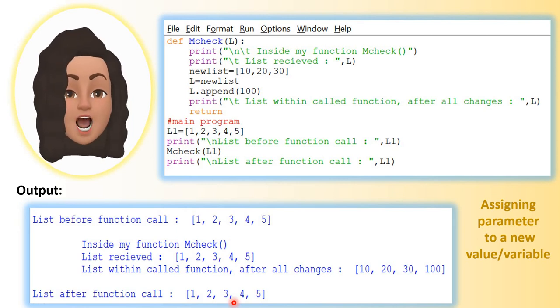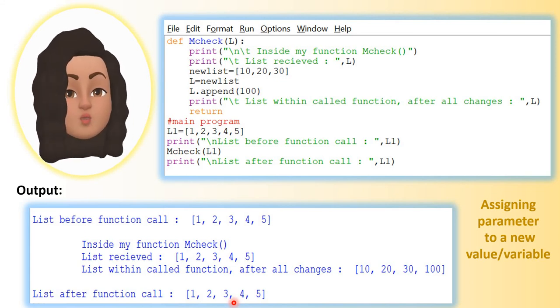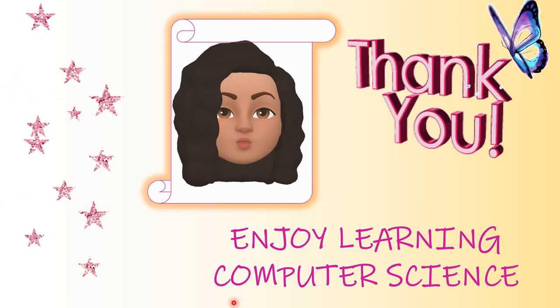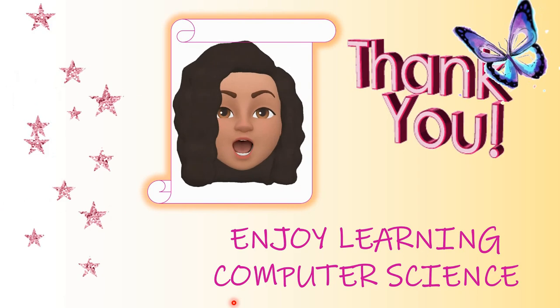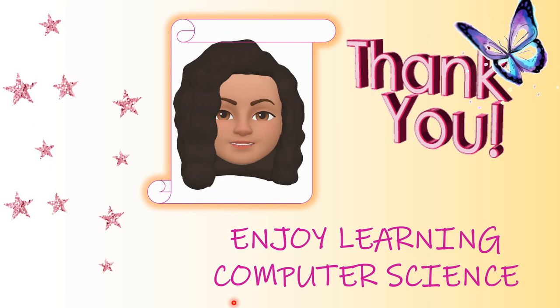So when we assign a list to another list, that means when we assign a parameter to a new value or a variable, the changes will not affect the original list. Hope you have understood the concepts of passing mutable or immutable data types to a function, right?